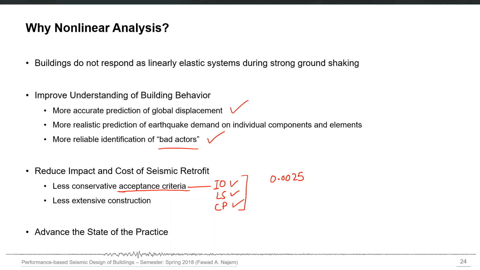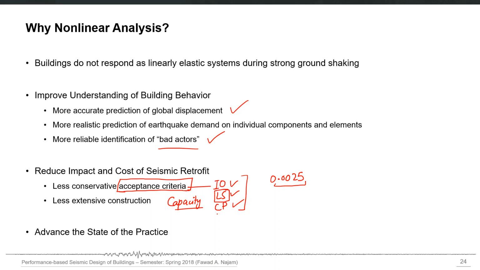And let's say that if our criteria for acceptance is that the material should remain below LS level, then we say that okay, this performance level is passed already because the demand value is less than LS. So that's why it is called acceptance criteria. The values, basically these are capacities. So the words capacity and acceptance criteria are sometimes used interchangeably. But capacity will be a different number for different performance levels. So capacity of a material will be one number for IO, one number for LS and one number for CP.